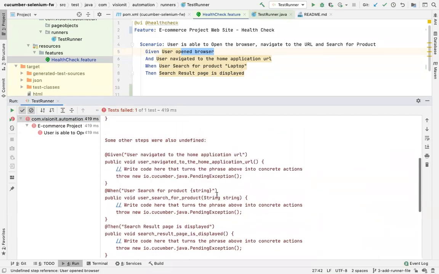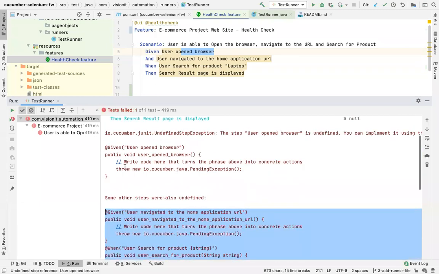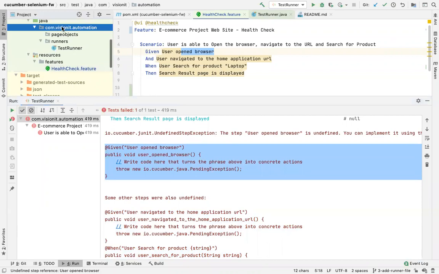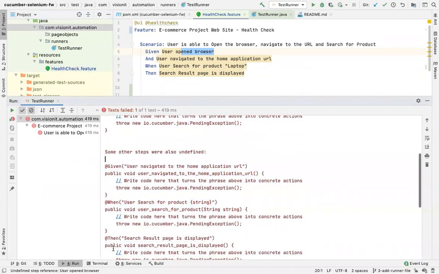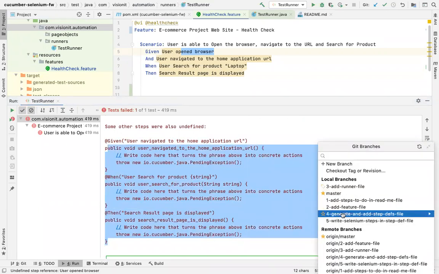So what you have to do is copy this. Copy it and keep it for the steps. Then you have to go here and create a package called stepdefs. And inside the stepdefs package, you have to create a Java class called stepdefs.java. And inside that, you need to copy and paste these steps. How? Let me quickly show you that.